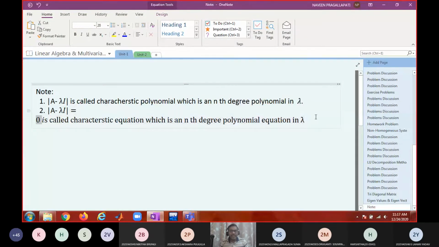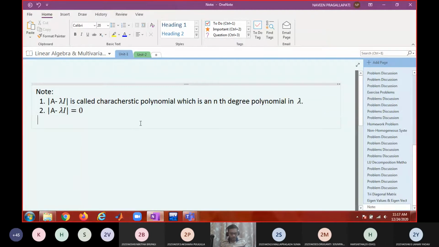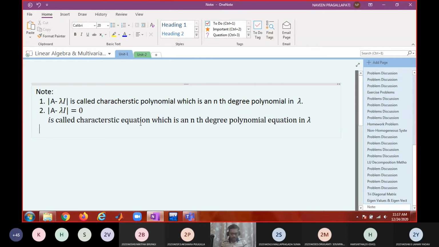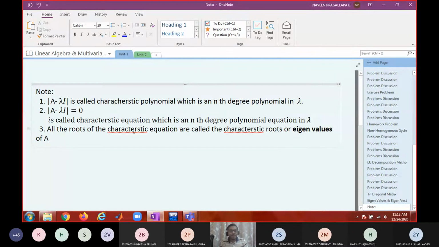So next one, all the roots of the characteristic equation are called characteristic roots or eigenvalues. Eigenvalues of A. Okay, all the roots.